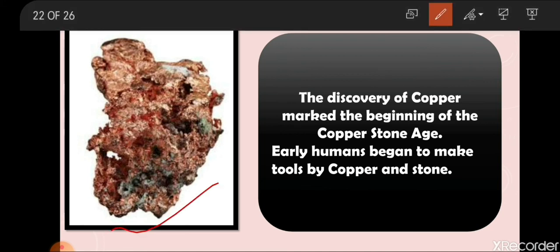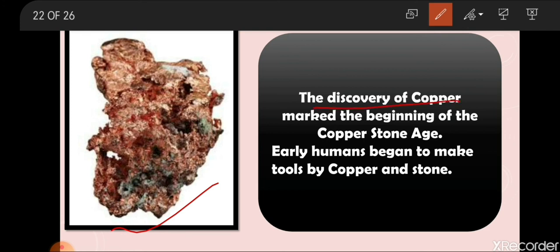When early humans were digging out the earth, they came to know about a new kind of metal. Maybe this metal fell into fire, and from that they came to know that this metal can melt, and they can give it any shape for making their ornaments and tools. So when people started using copper, that period was marked as the Chalcolithic age.